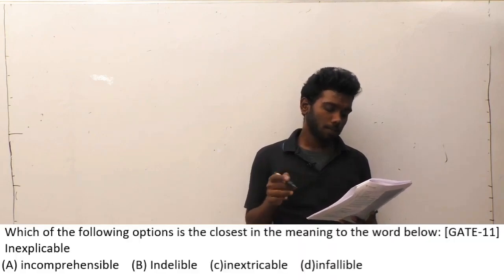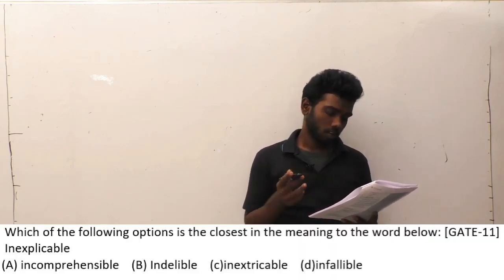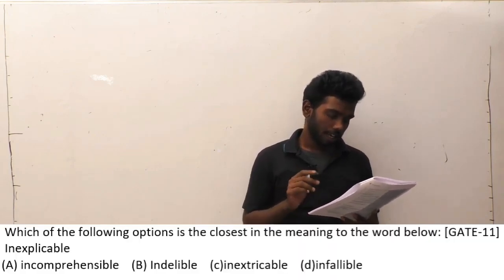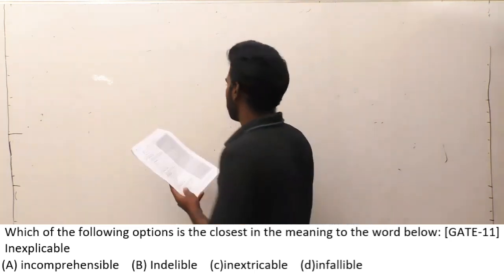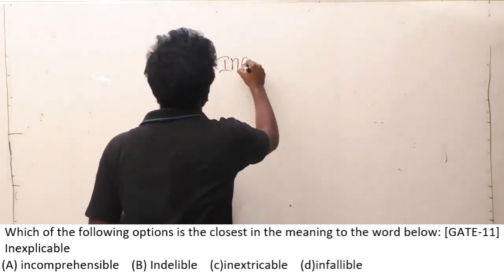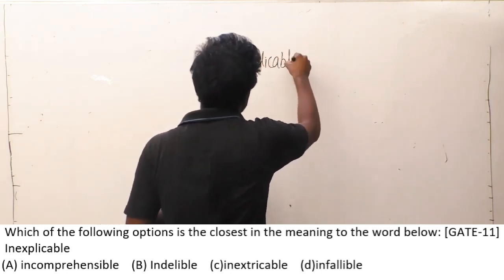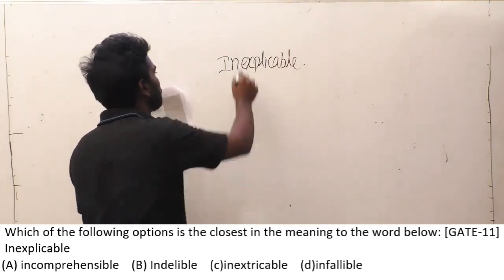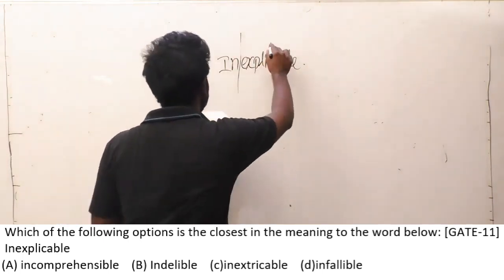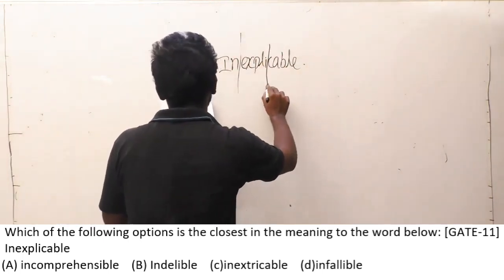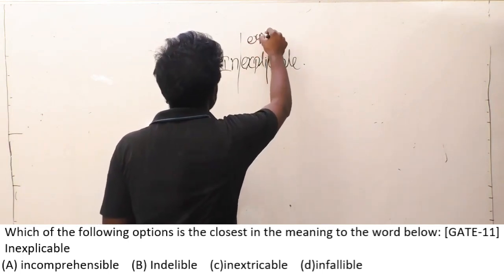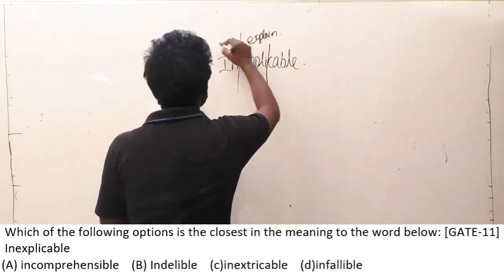Which of the following options is the closest in meaning to the word below? The word is inexplicable. If you look at it carefully, if you separate it to find the root word, expli means explain and in is a negative prefix.